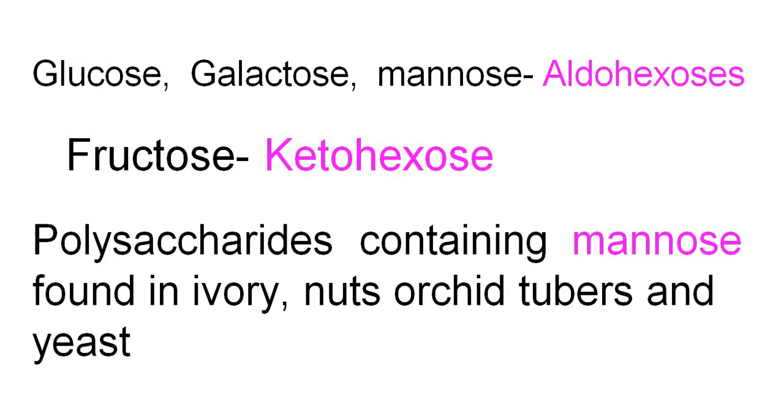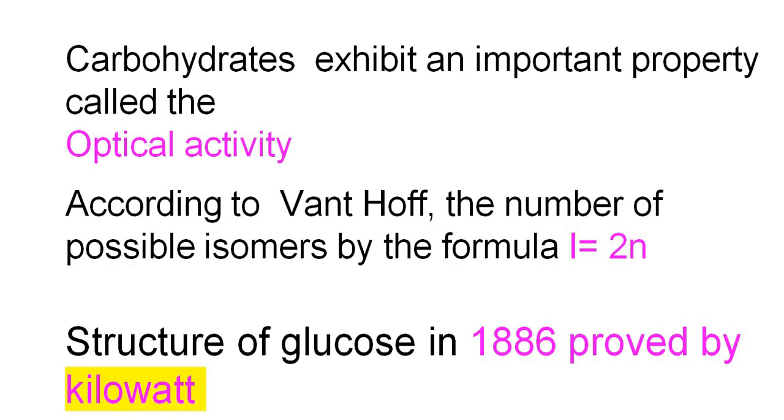Glucose, galactose, mannose are aldohexoses. Fructose is a ketohexose. Polysaccharides containing mannose are found in ivory nuts, orchid tubers and yeast. Carbohydrates exhibit an important property called optical activity.